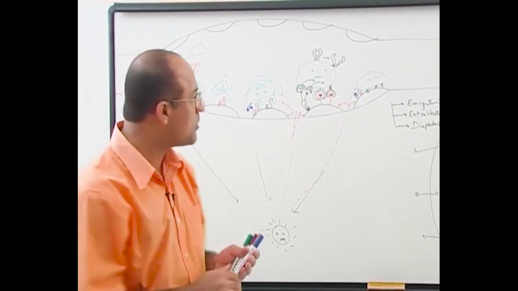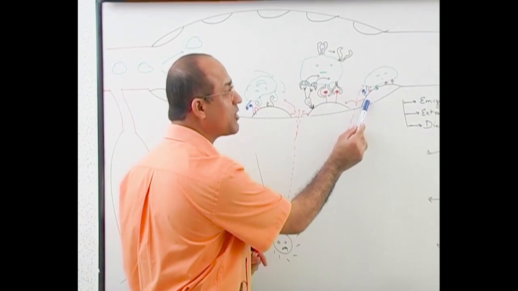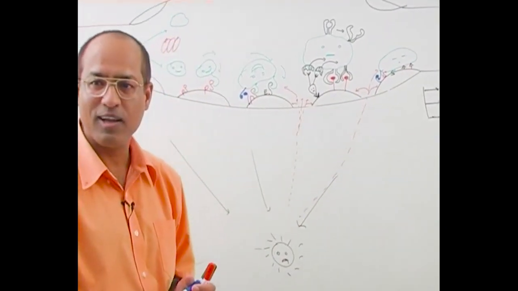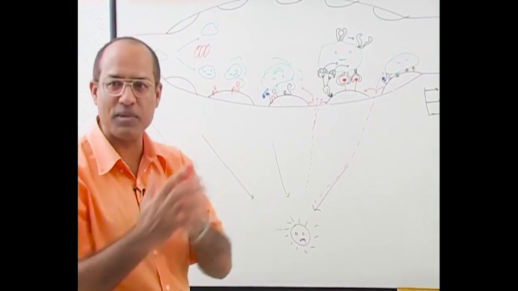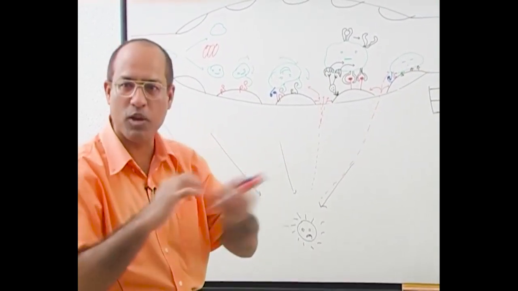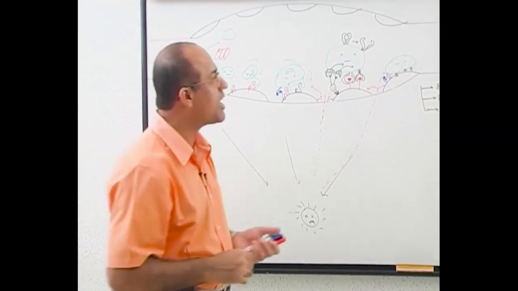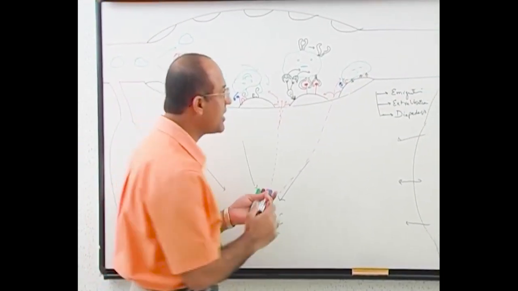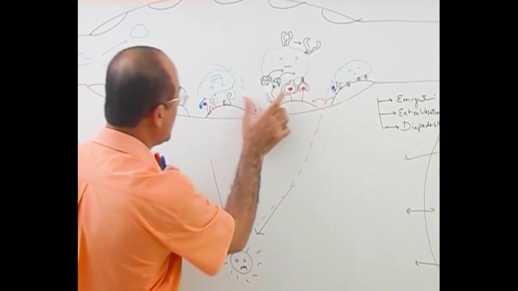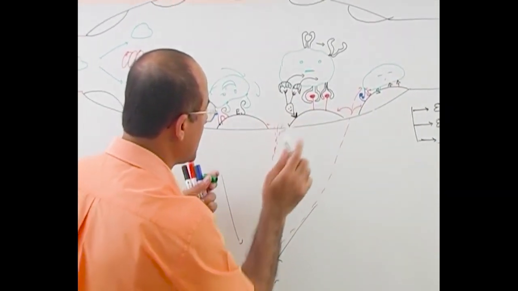The type of molecule which is expressed by the endothelial cell, the same type of molecule is expressed by the leukocyte, and they start rubbing each other. And when they start rubbing with each other, they act like molecular motors, right? And what really happens then? The white blood cell starts sticking down. Let me show one white blood cell properly transferring from here.